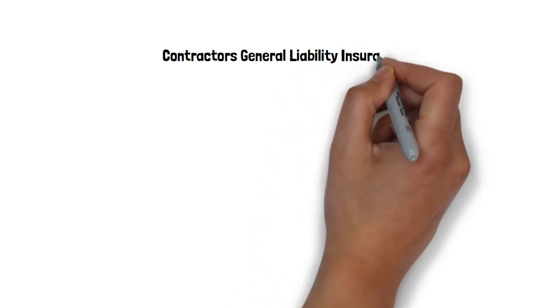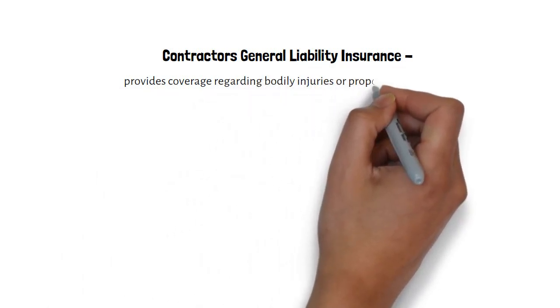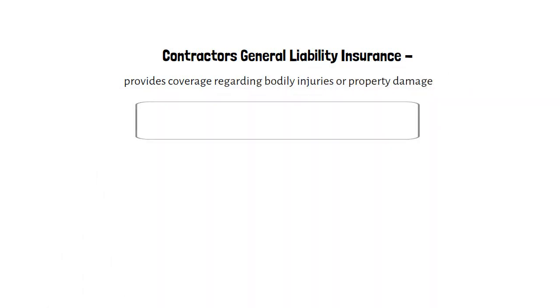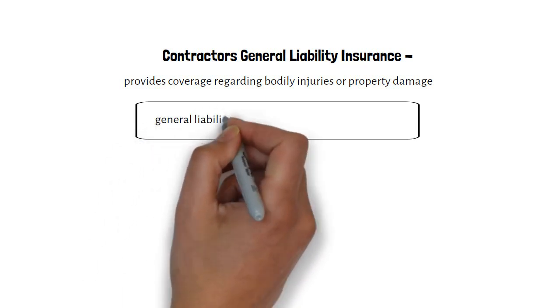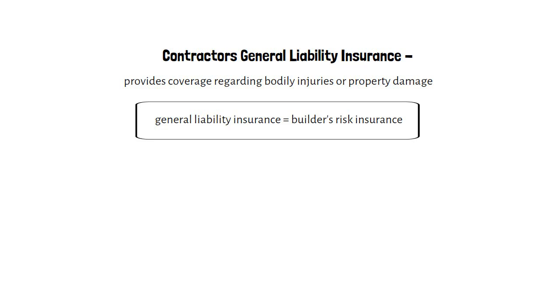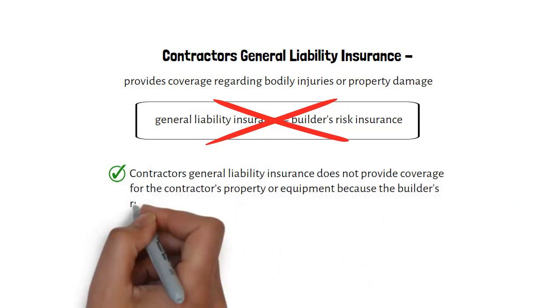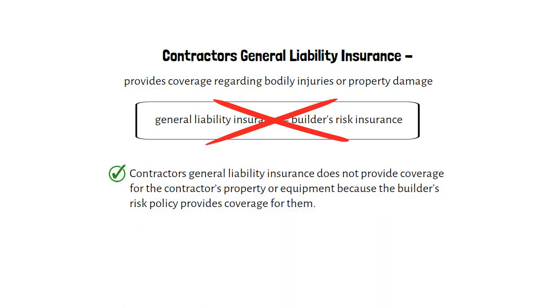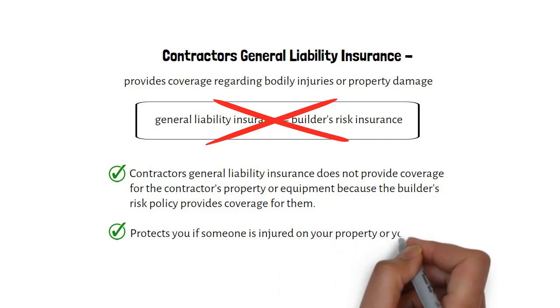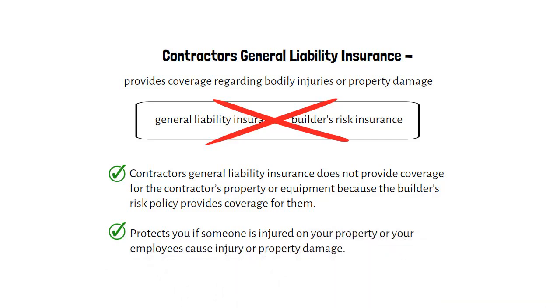Contractors' general liability insurance. General liability insurance provides coverage regarding bodily injuries or property damage. Many people mistakenly think that general liability insurance and the builder's risk insurance provide the same coverage. Therefore, they think that these two policies are interchangeable. However, they are two different policies. Contractors' general liability insurance does not provide coverage for the contractor's property or equipment because the builder's risk policy provides coverage for them. Typically, contractors' general liability insurance protects you if someone is injured on your property or your employees cause injury or property damage.